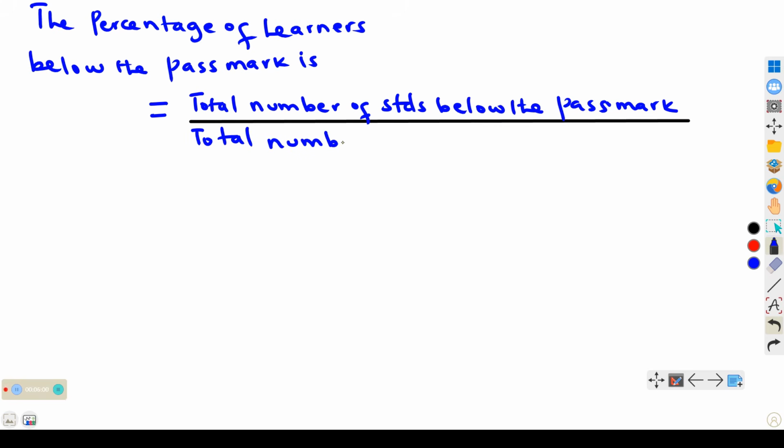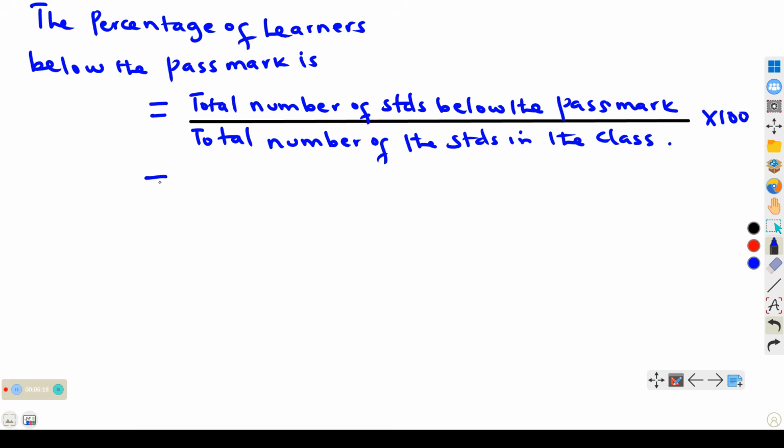Since we are getting the percentage, we multiply by 100.